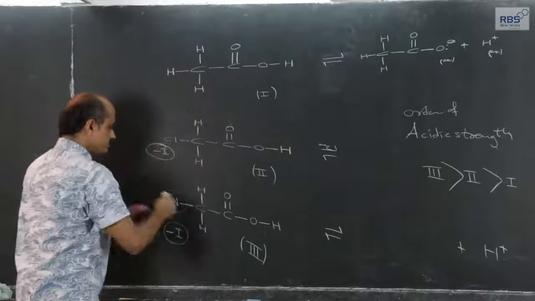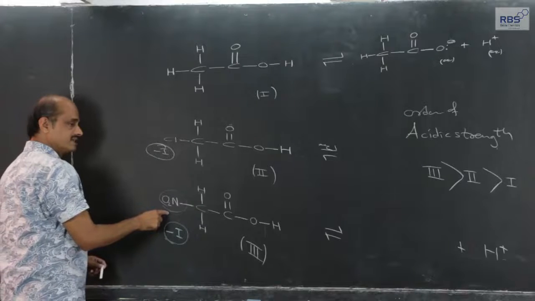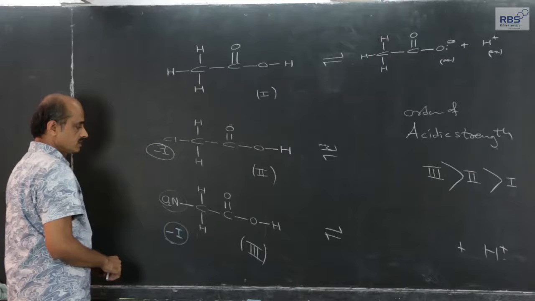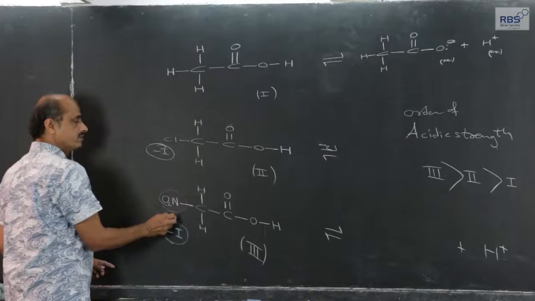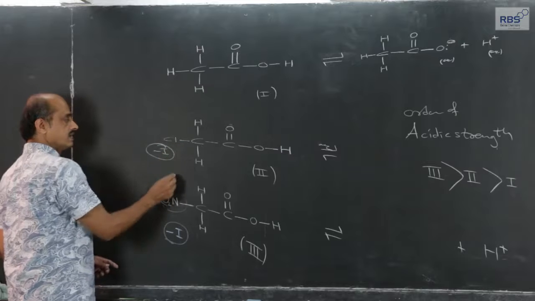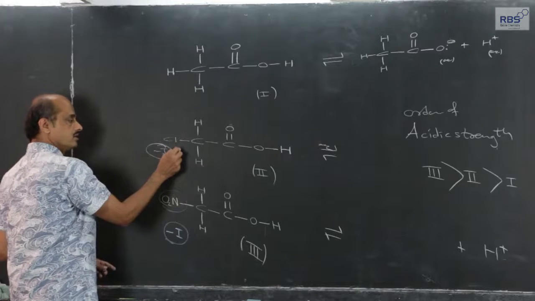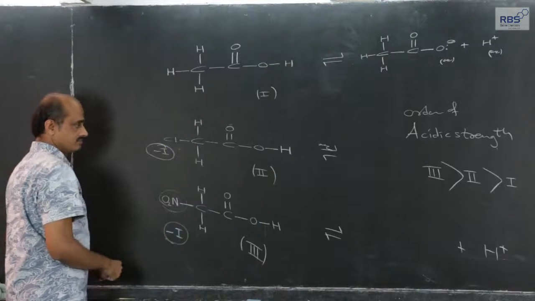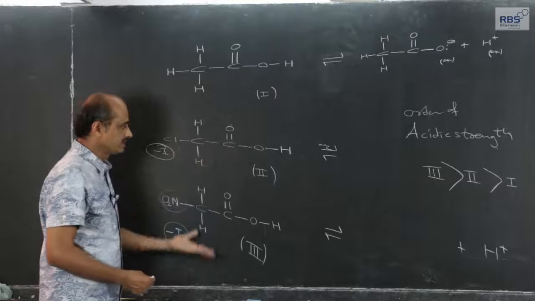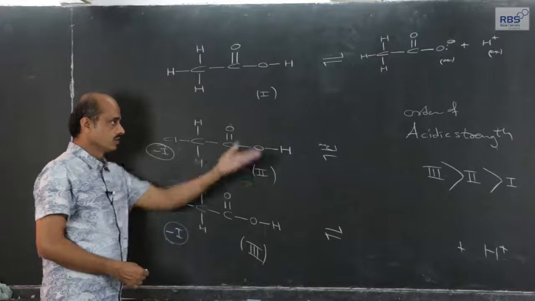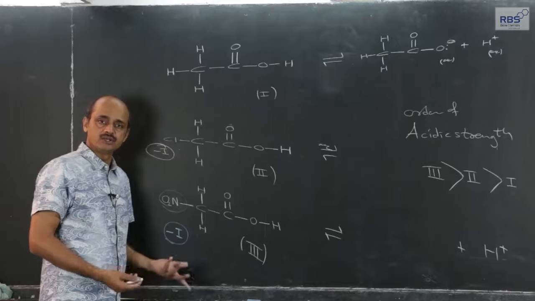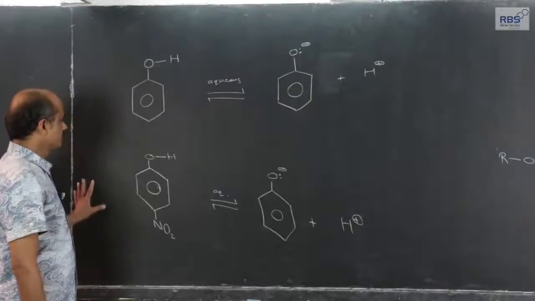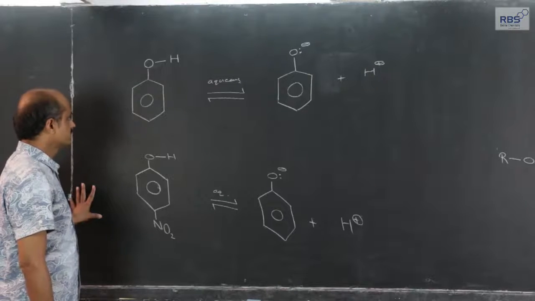And if we consider the 3, the minus I effect capacity of the nitro group is more than the chlorine atom, and therefore this one will be stronger than this, and this chloroethanoic acid or chloroacetic acid will be stronger than this acetic acid. So the order of strength of these 3 acids can be explained only if we know the inductive effect. Let us consider one more example, an application of inductive effect.